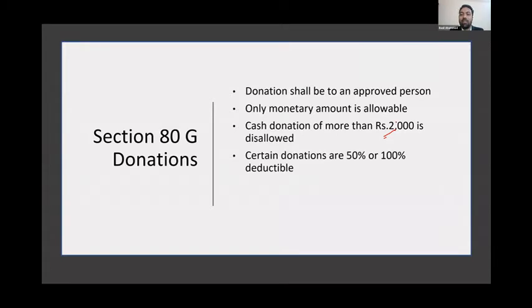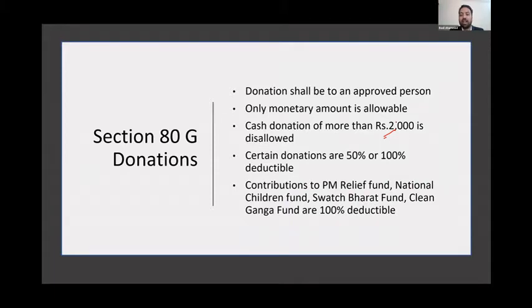And certain donations are 50% deductible and certain donations are 100% deductible. That means even if you're paying to an approved organization, it doesn't mean that you can claim the entire donation as an expense. You might have seen certain receipts of donations, and beneath that there will be something known as: this donation is approved under section 80G. So any approved organization has to show on their receipt that these donations are eligible for income tax deduction. So certain are 50% and certain are 100%.